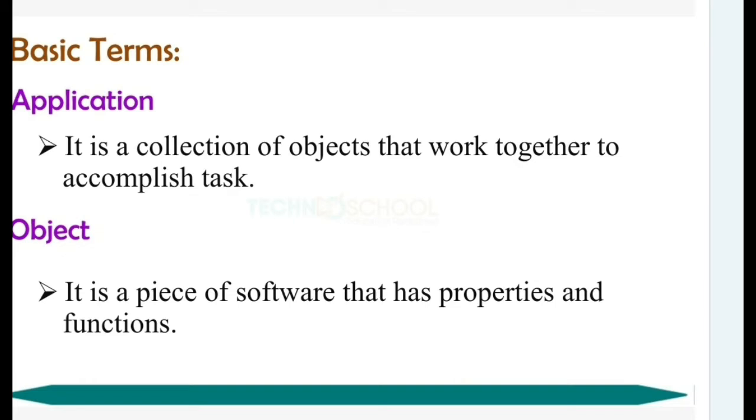Once you have converted your manual work to automation using software applications, you can complete your task within minutes, and you can enter huge data in software applications. So this is the difference between doing manual work and converting your manual work to computerization. Here it is about software applications, a collection of objects that work together to accomplish tasks. The task can be anything.